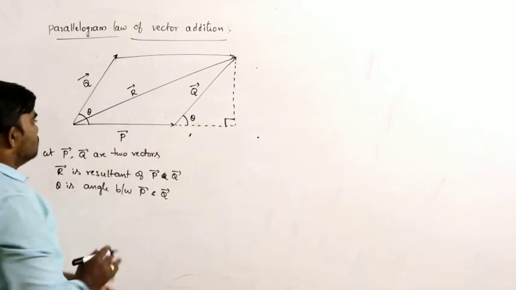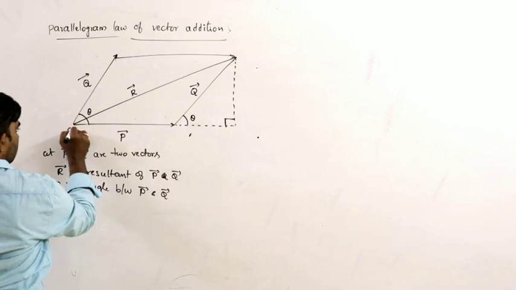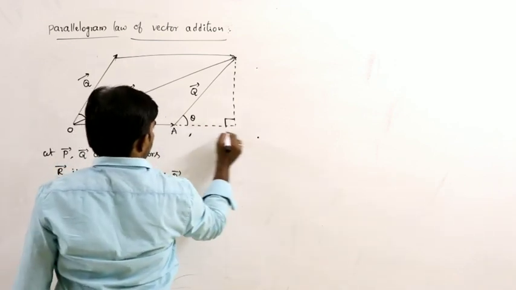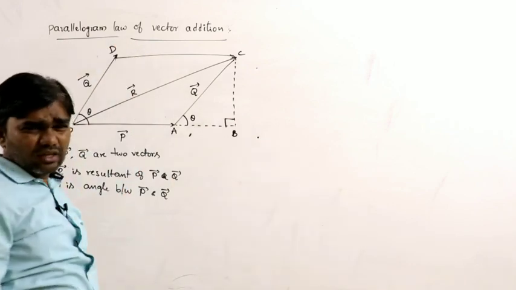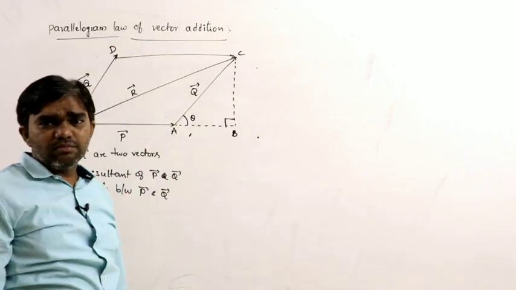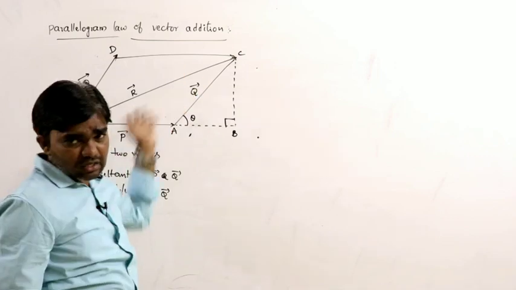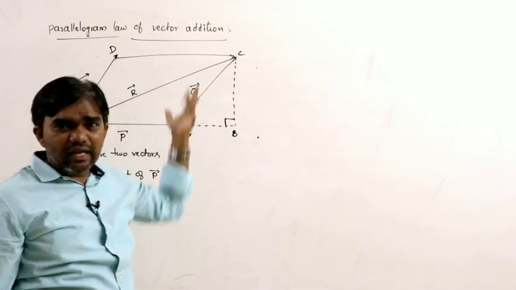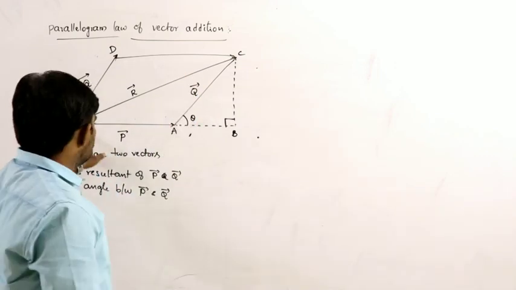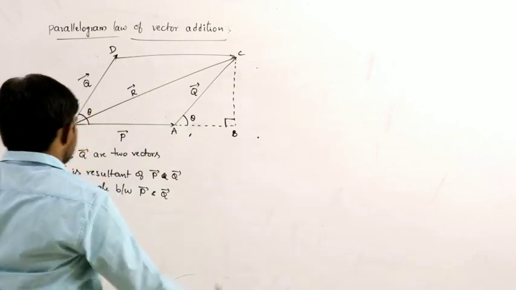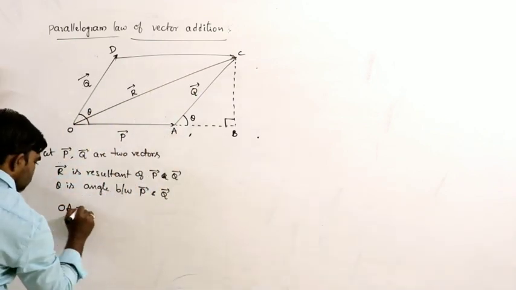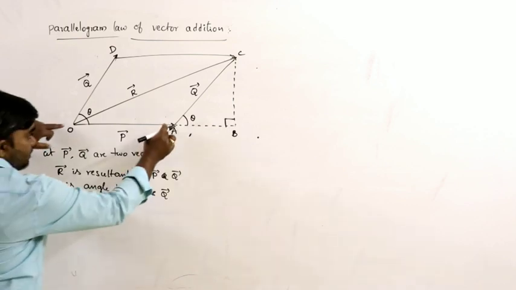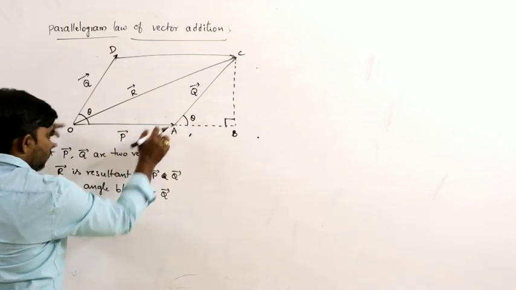Now let us give the names. Let us say O, A, B, C, D. Anyone we can give the names, or P, Q, R, S, or X, Y, Z, anything. So I am giving O, A, B, C, D. Here the magnitude of OA is equal to P. So the magnitude of P bar is nothing but OA.